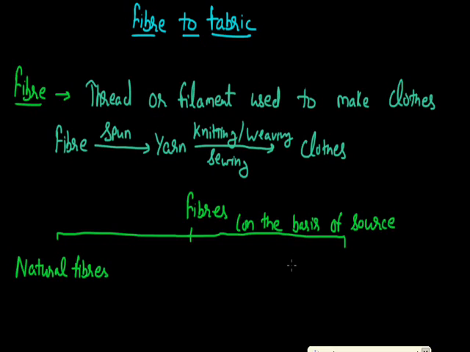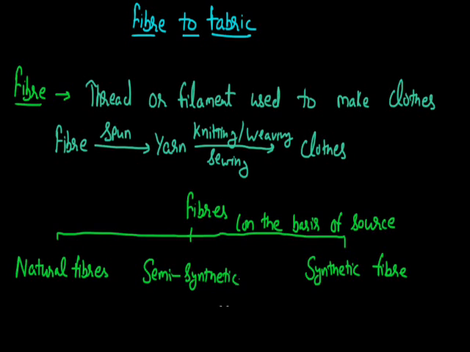Opposite to this, those fibers which we prepare in the laboratory are termed as synthetic fibers. And those fibers which contain the intermediate properties of these two are termed as semi-synthetic fibers. So basically fibers can be classified in three categories: natural, semi-synthetic and synthetic, and this classification is based on the source of these fibers.